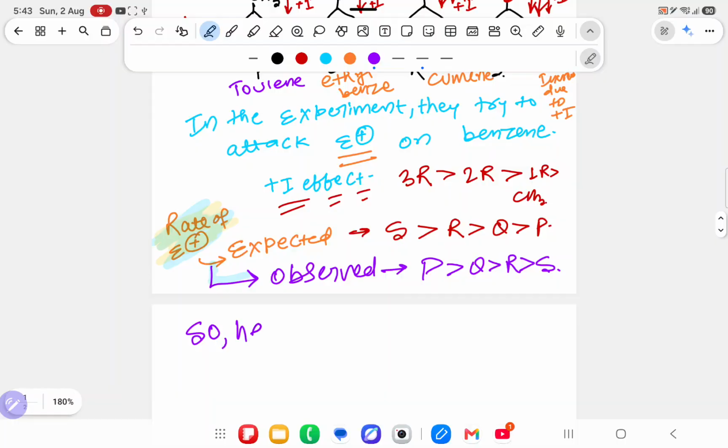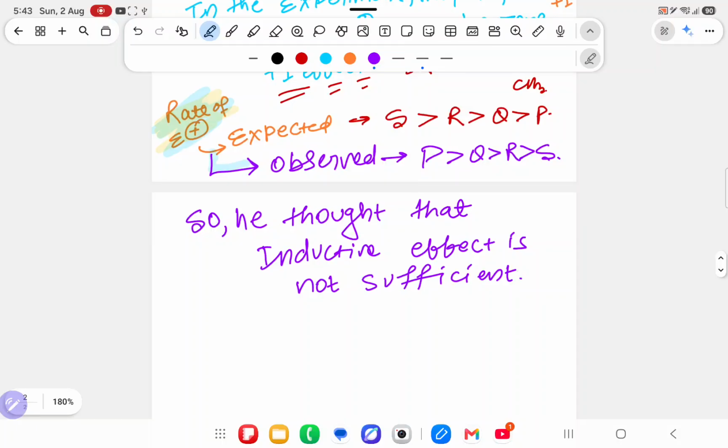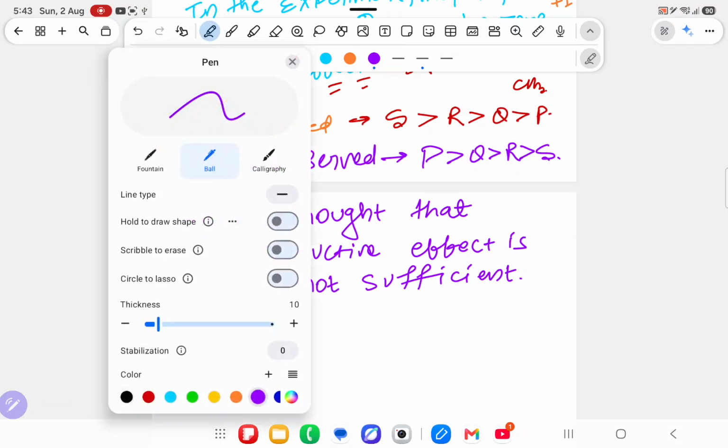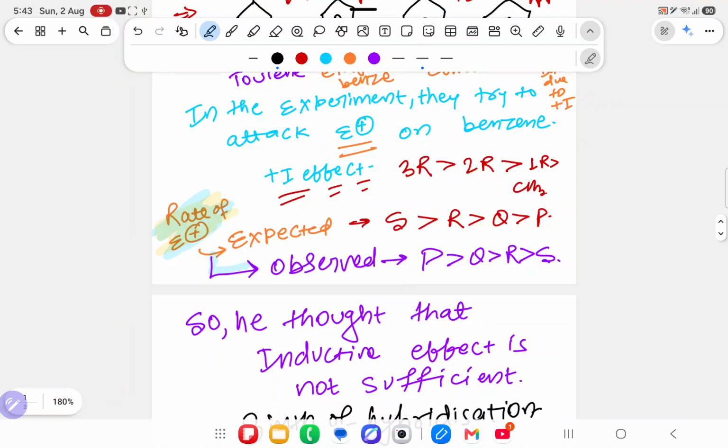So he thought that the inductive effect is not sufficient. Inductive effect is not sufficient. So from there came the concept, or you can say the birth of hyperconjugation.